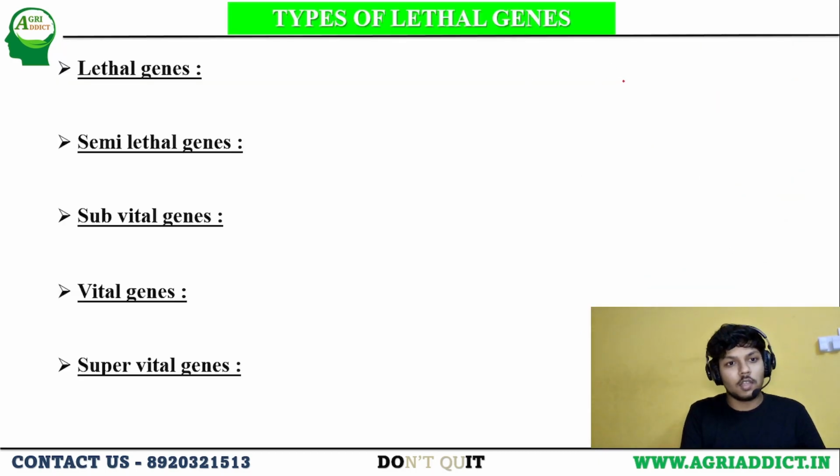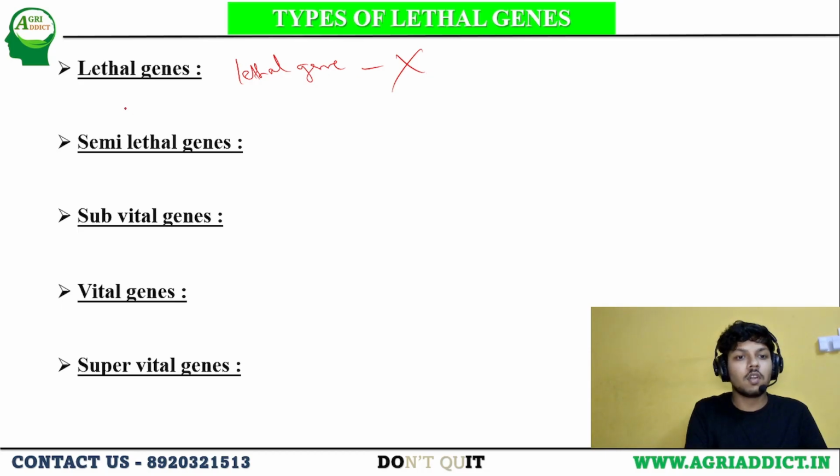And the types of lethal genes. Lethal genes means if a person is having a lethal gene, then he will be dead. That's what we call lethal genes, the genes which are lethal or dangerous to the organism. Lethal genes means 100% the person will be dead. No person will be alive.